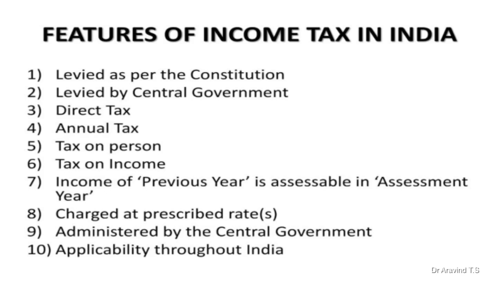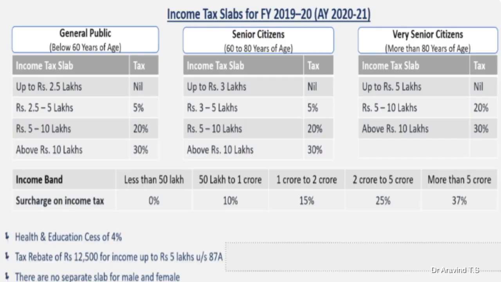See the bifurcation of income taxes. For the general public below 60 years of age, the income tax slab is up to 2.5 lakhs, where there is no tax to levy. From 2.5 to 5 lakhs, it is 5 percent. Rupees 5 to 10 lakhs, it is 20 percent. Above 10 lakhs, it is 30 percent.